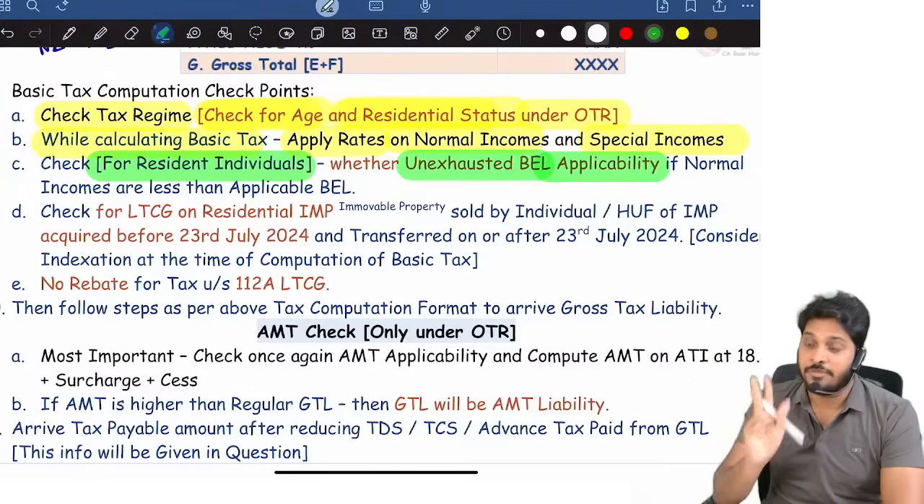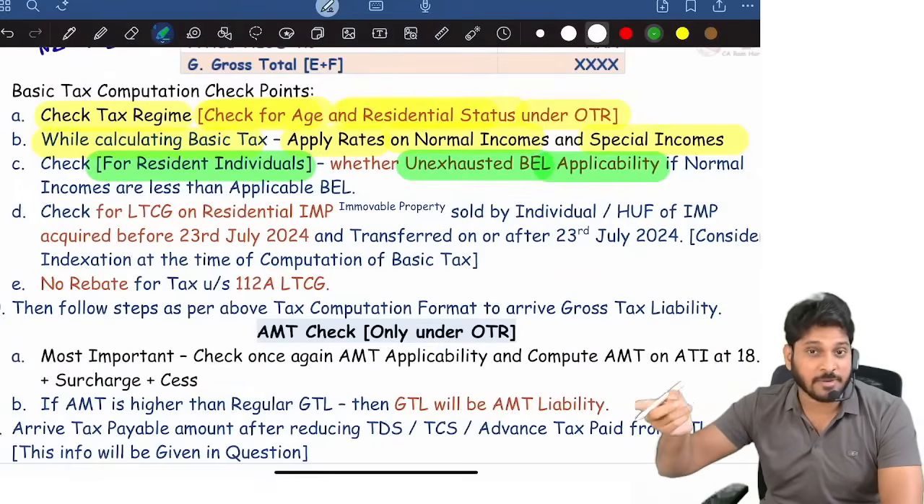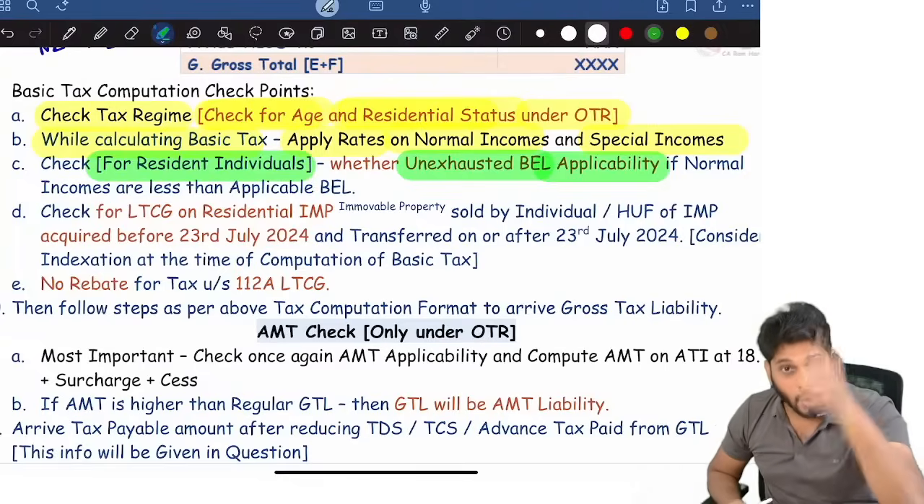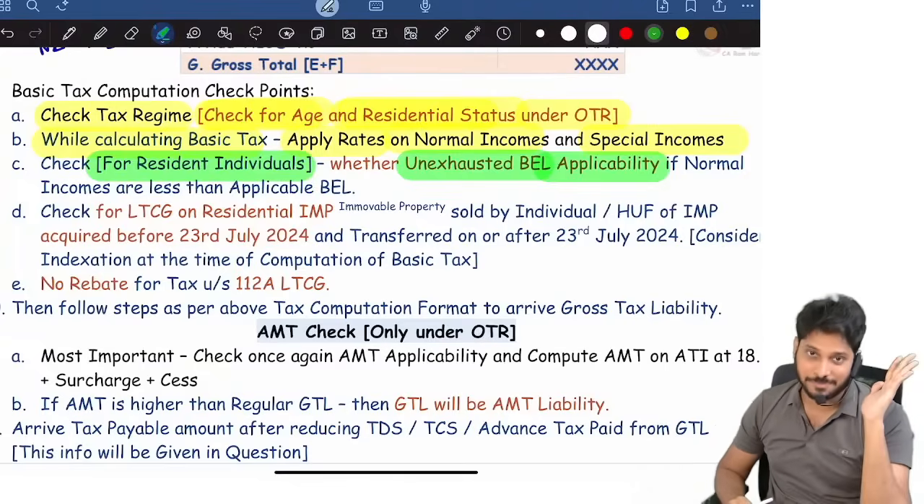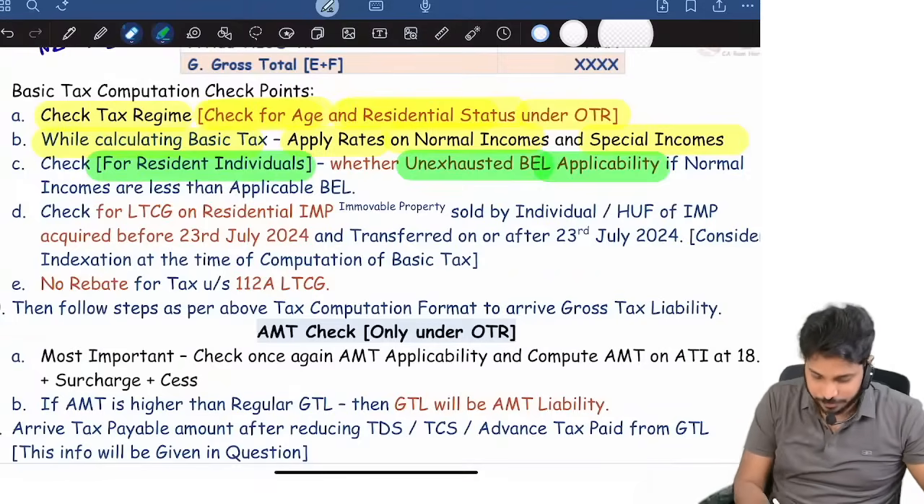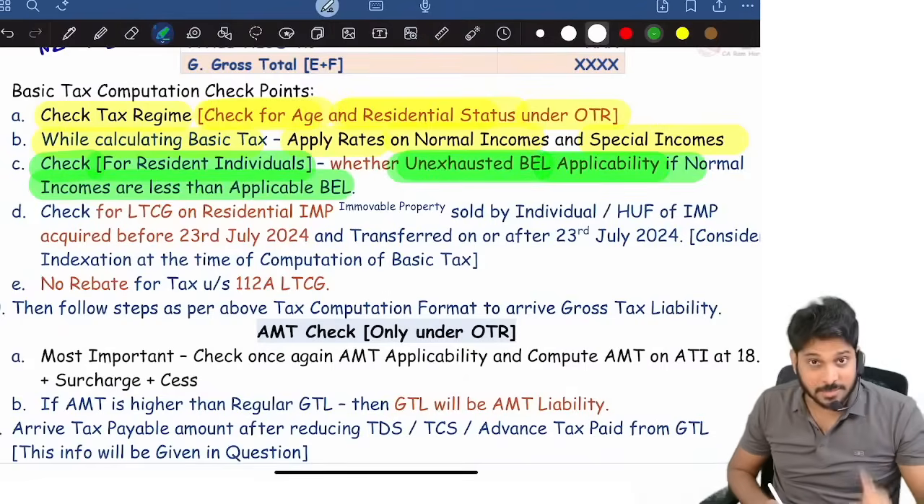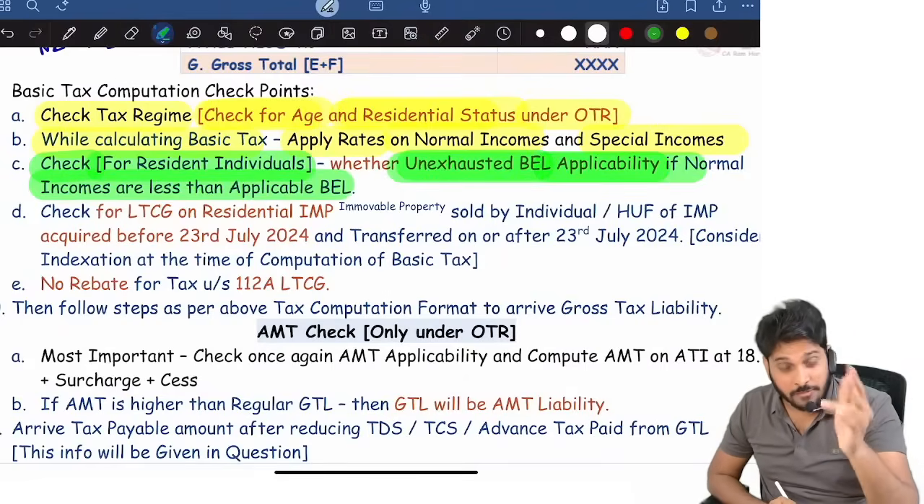That's it. If you don't know the answer to many questions, you call it tough. If you know the answer to many questions, you call it easy. It's not the paper which is tough or easy. It's whether you know it or not that decides tough or easy. That's it. Now, when you're computing basic tax, I told you the unexhausted basic exemption limit point, and the 112A 1.25 lakh point.